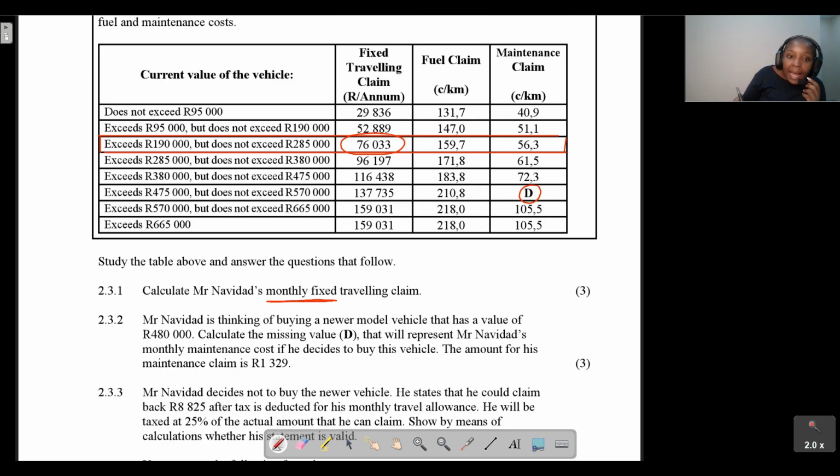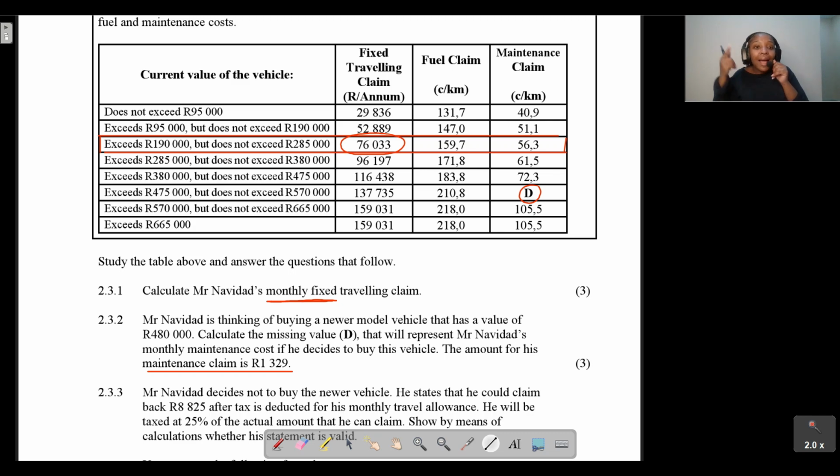But here we are given that the maintenance claim is just 1,329. We want to change that value into the rate that you'll pay towards your maintenance claim in cents per kilometer. So the first thing we want to do is convert that 1,329 into cents.